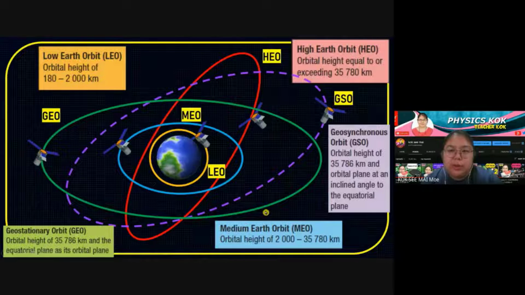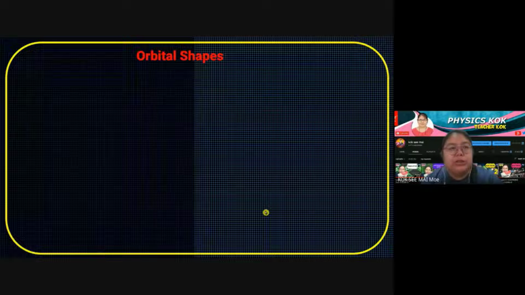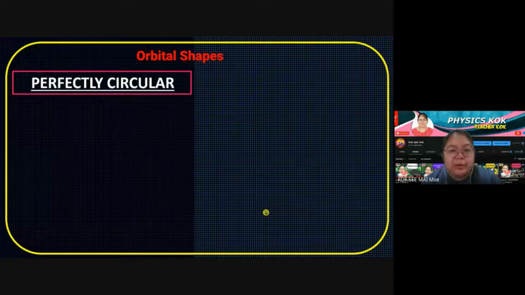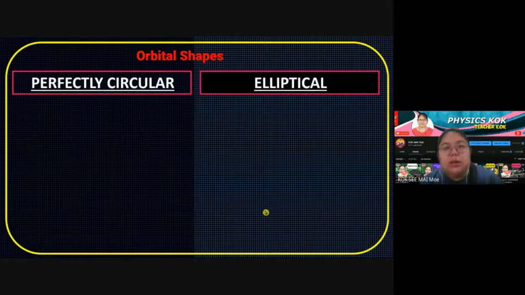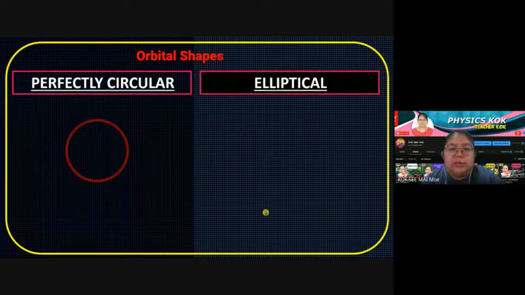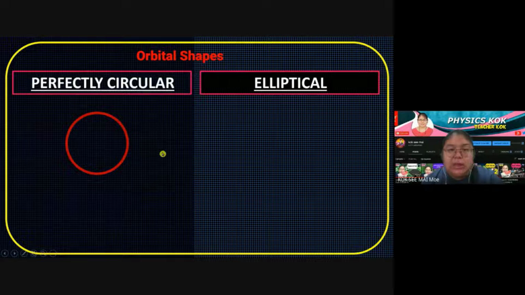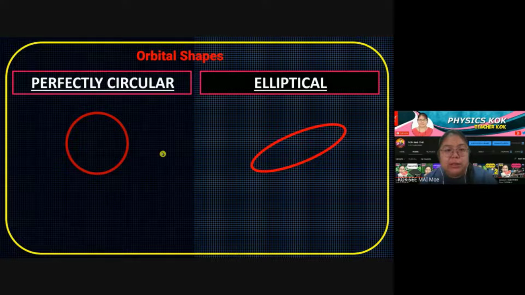Okay, so now we go to the next, the orbital shape. Just now you can see so many shapes. Now we want to separate the 5 types into different shapes. First one we have perfectly circular, that means a circle. Another one is elliptical, that means just like an oval shape. So this one we call perfectly circular, and another one is elliptical. Now we go and see which one is elliptical and which one is perfectly circular.